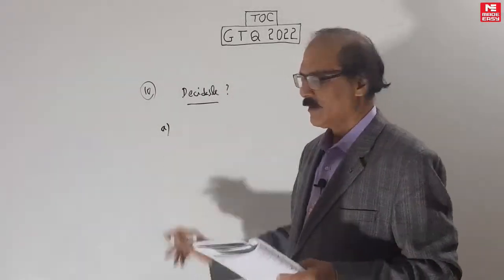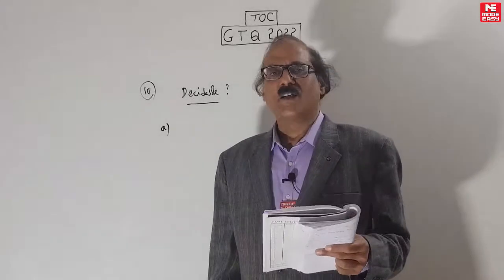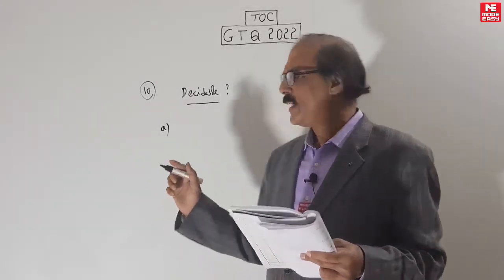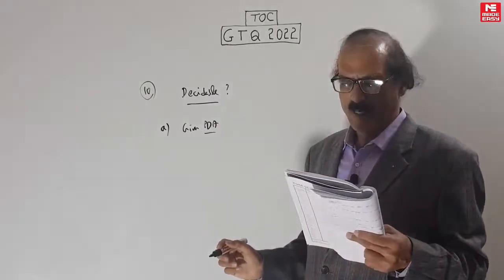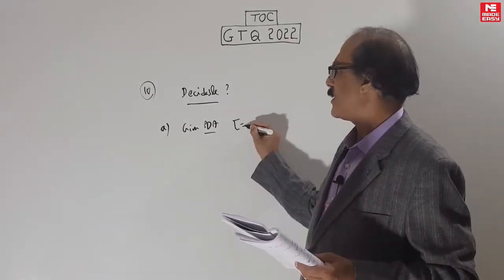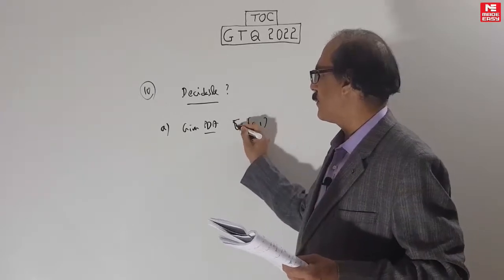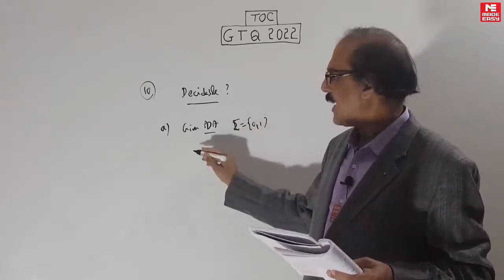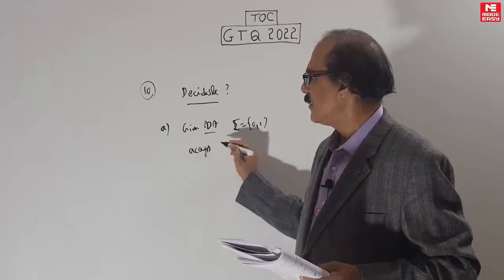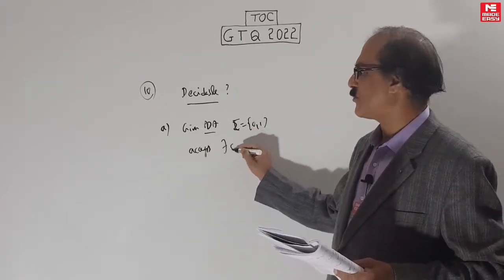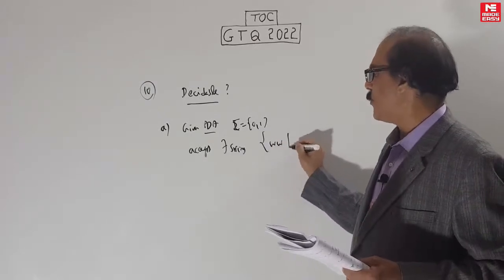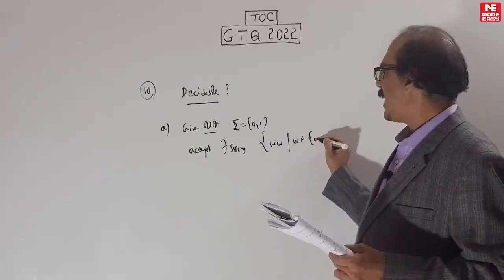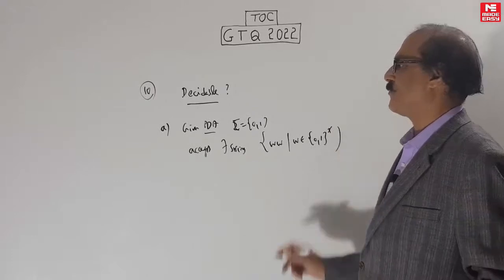A. Here the question is whether a given PDA on some alphabet, say sigma equal to {0, 1}, accepts some string in the form of WW. Whenever they ask this type of thing, this is an intersection question.